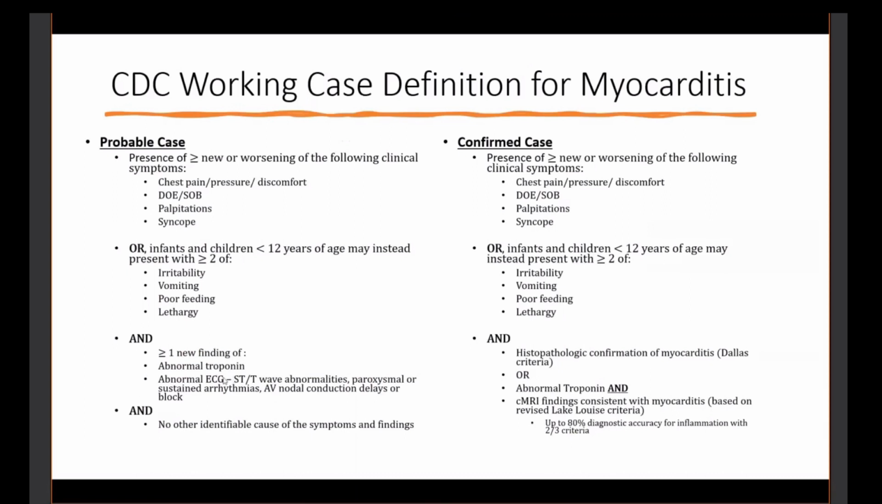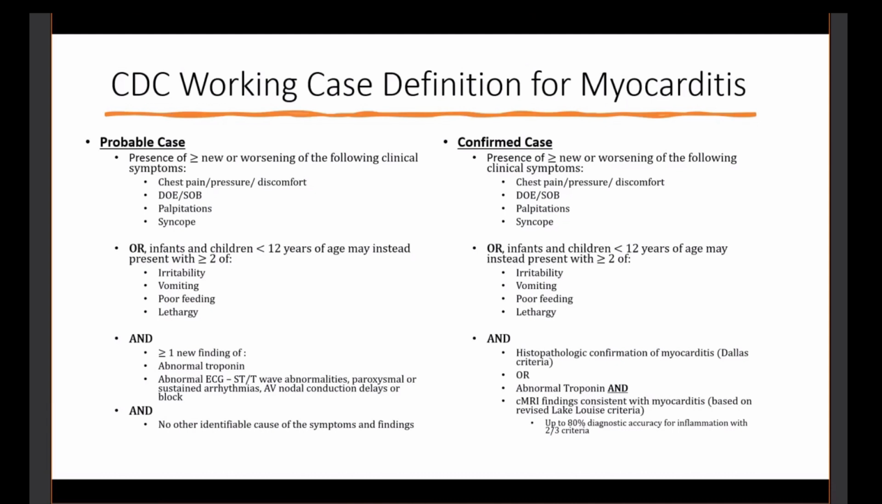In the confirmed cases, it's all the same with the addition of histopathologic confirmation of myocarditis based on Dallas criteria, and then abnormal troponin with MRI findings consistent with myocarditis. Those are based on Lake Louise criteria, which are a 3-part criteria using T1, T2, and late gadolinium enhancement. If you've got 2 out of 3 of those criteria, there's an 80% diagnostic accuracy for myocardial inflammation. And we'll talk a little bit about that later.